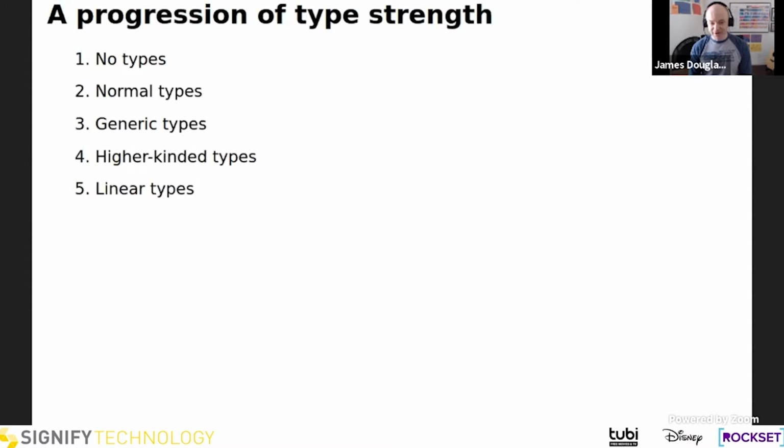Before we do that, though, I want to take a quick tour of types and specifically look at what increasingly strong types can really do for us. So we'll look at a function signature with no types, with the types that most of us are used to. I call them normal types here. Generic types, higher kinded types, and then finally we'll start getting into linear types as an incremental evolution from there.